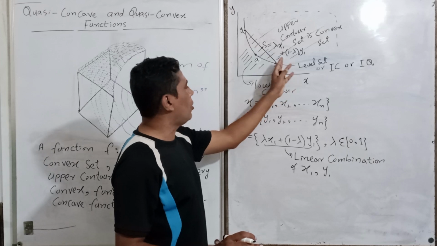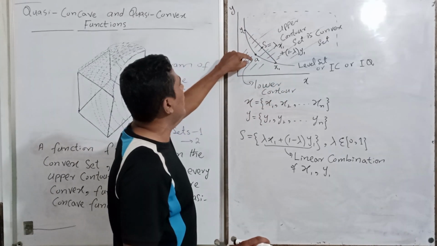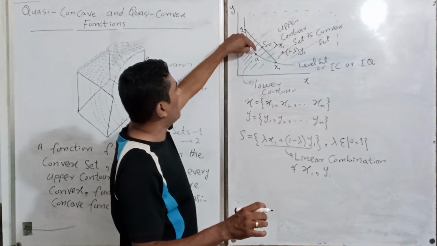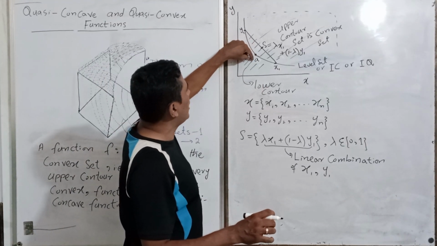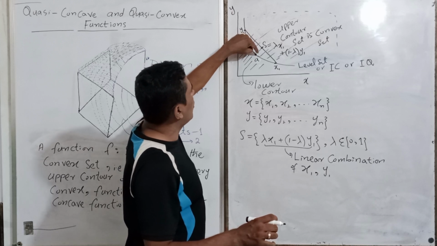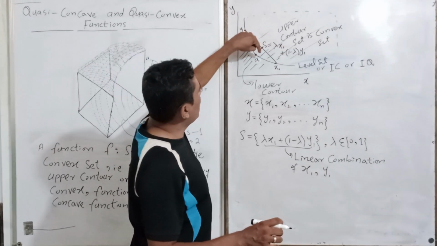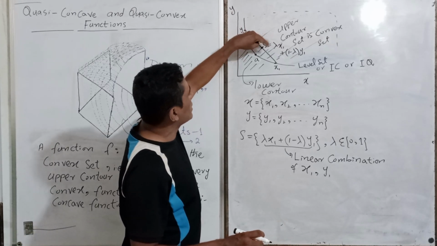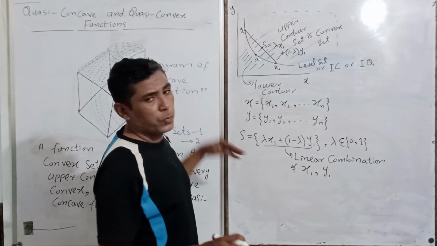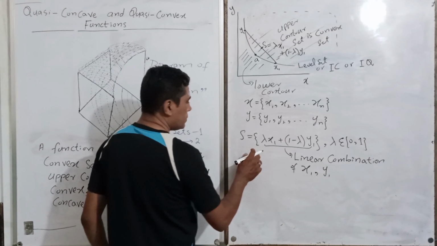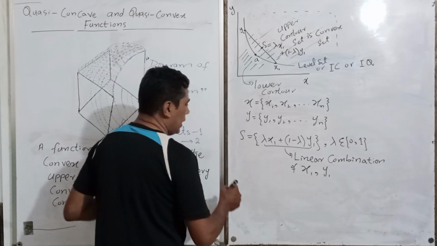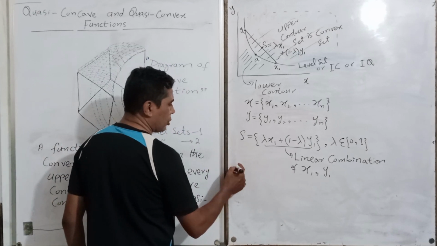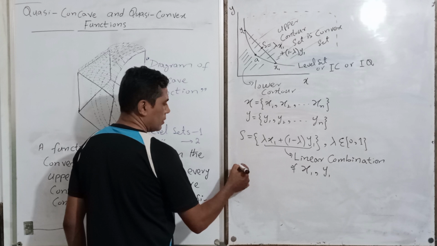On that level set we fix the value of the function, which is a, and we compare other values of the function with this value of a. If a value is greater than or equal to this one, it is part of the upper contour set, and vice versa. Now I am just writing a tricky, technical definition of a quasi-concave set.